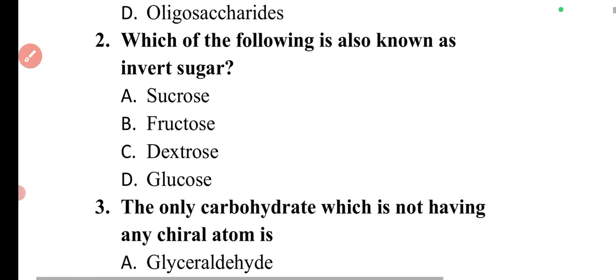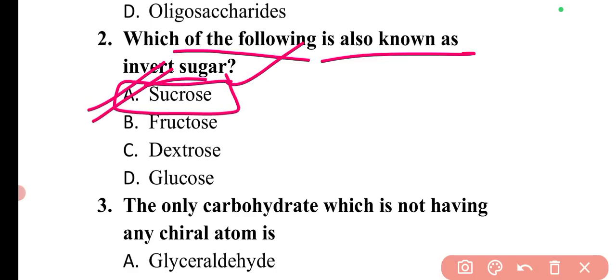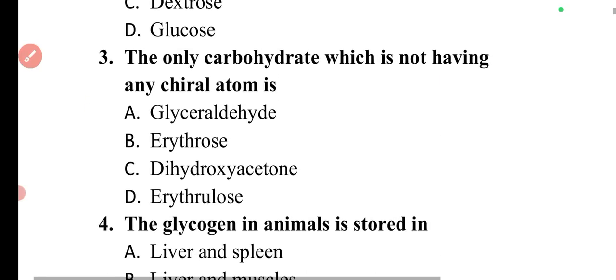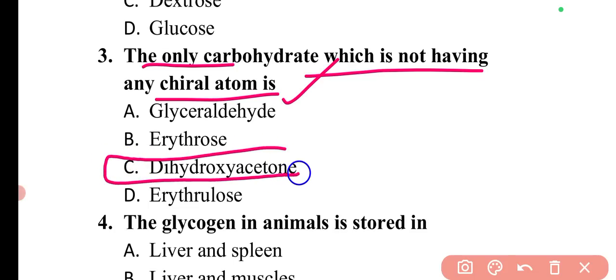So the next question is, which of the following is also known as invert sugar? So invert sugar is sucrose. So here option A will be the correct answer. Next question is, the only carbohydrate which is not having a chiral atom. So the carbohydrate which is not having chiral atom is dihydroxyacetone. So here option C is correct.